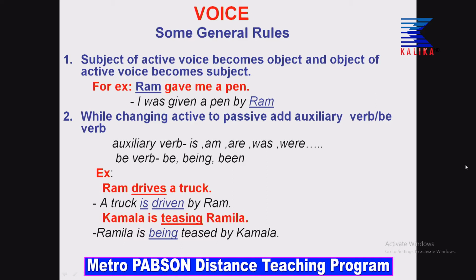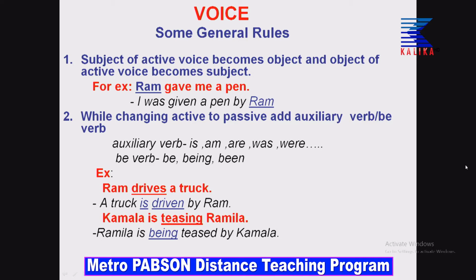Okay, we have done what is being asked. We have changed the active structure into passive. Ram drives a truck, that is to say a truck is driven by Ram. Second example, I am going for ing form, verb 4 form. What would you do if you encounter such sentences? When there is an ing, please remember you have to use the auxiliary being. So, I have presented it in that example.